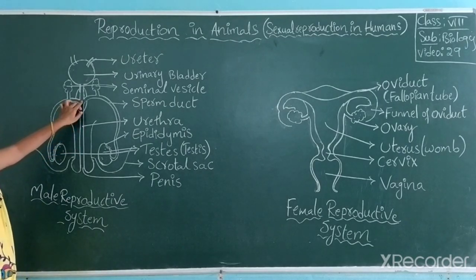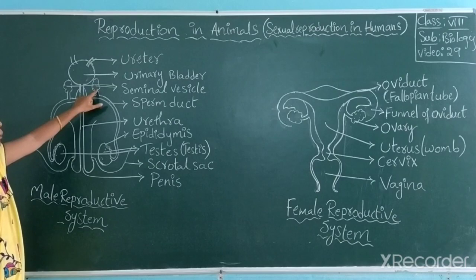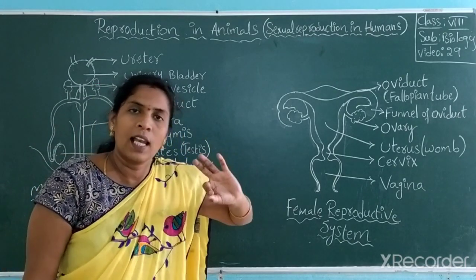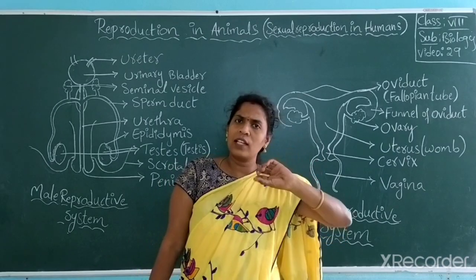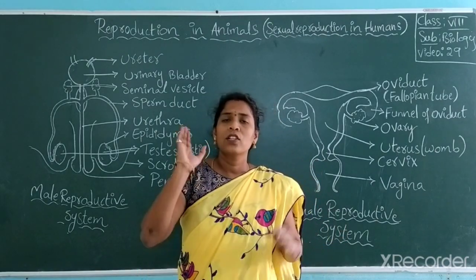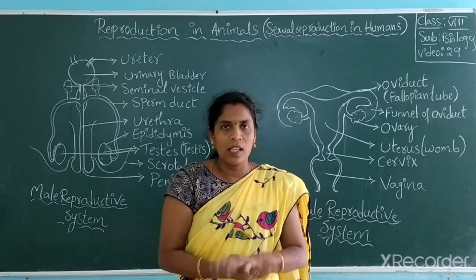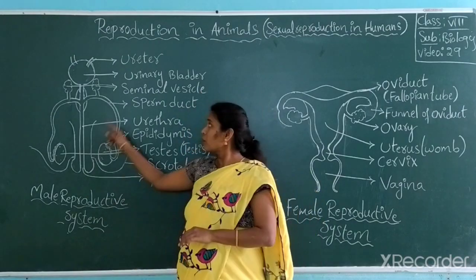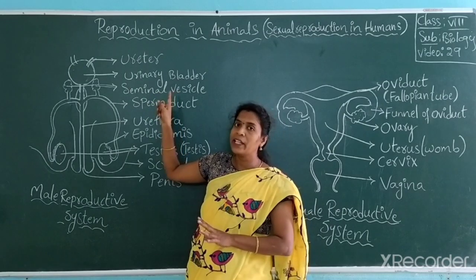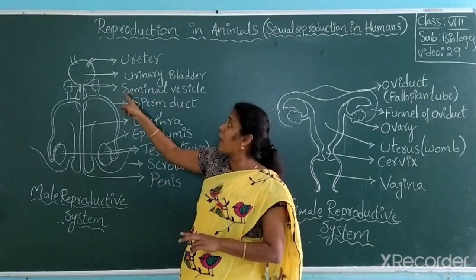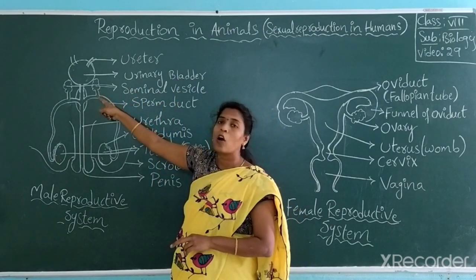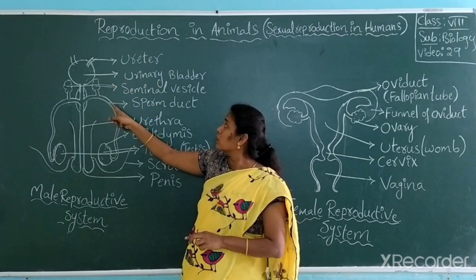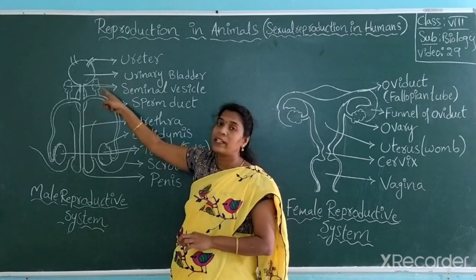Before going to know about the urethra, we should know one more part present here, called the seminal vesicle. I'll tell you the functions of each and every part, but first, try to learn the names of the male reproductive system. This seminal vesicle has a tube called the seminal duct. I'm sorry, I forgot to write here. This is the sperm duct and this is the seminal duct.